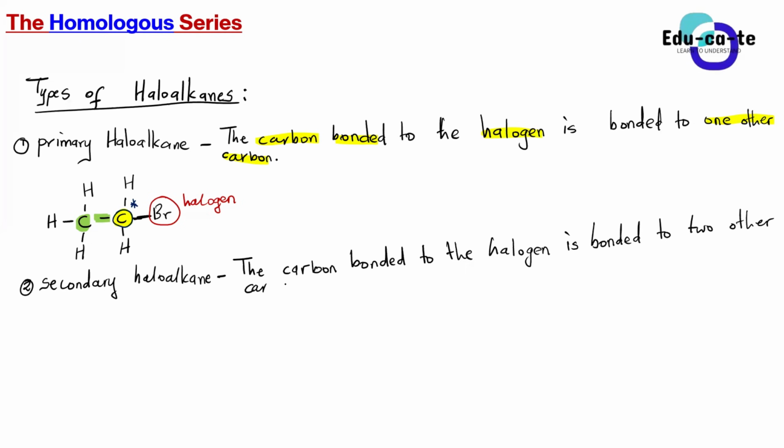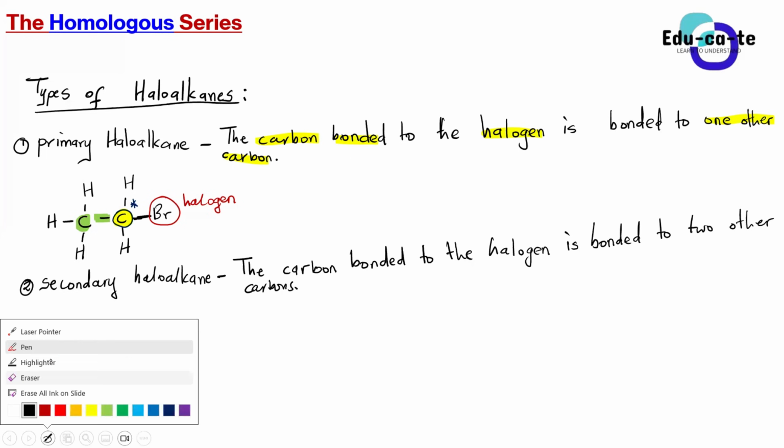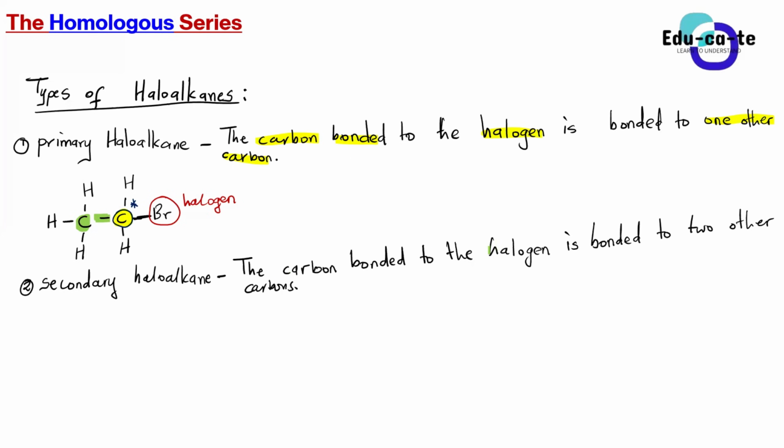So when we have a secondary haloalkane, we say that the carbon bonded to the halogen is bonded to two other carbons.